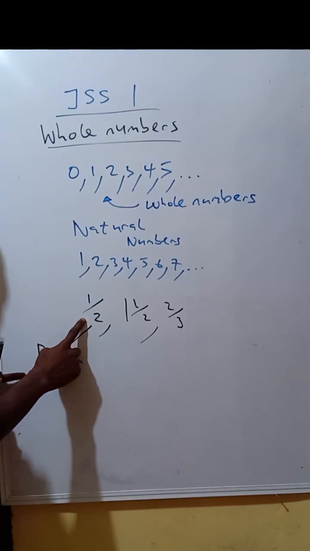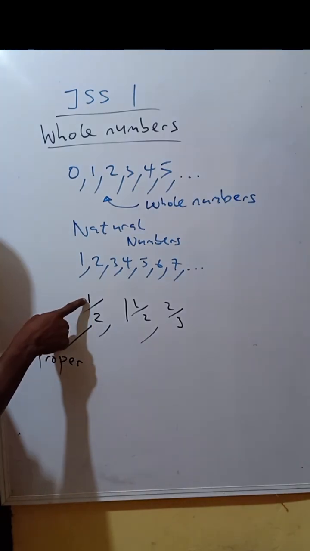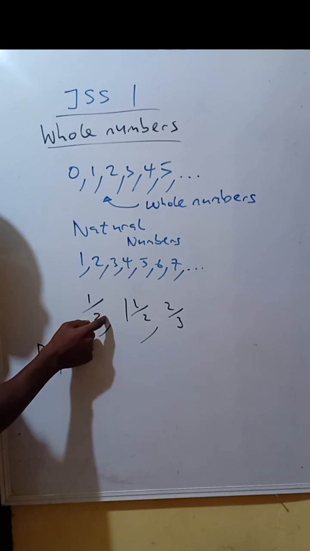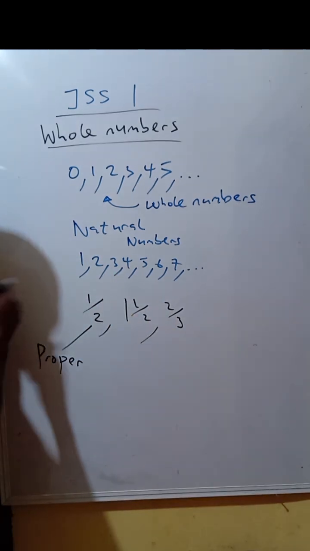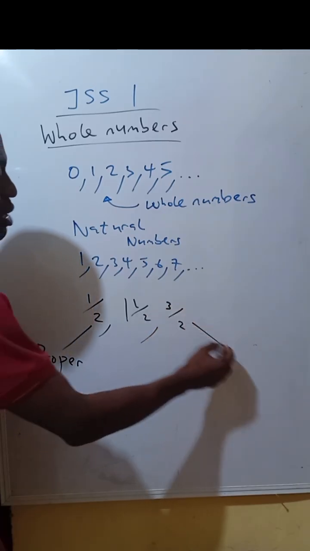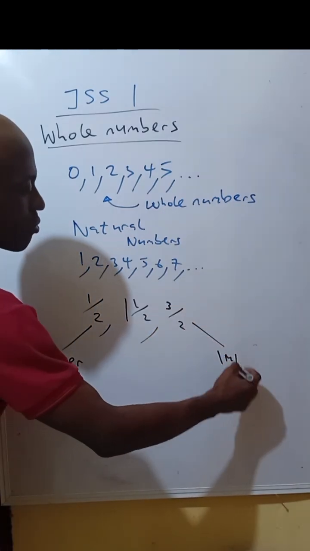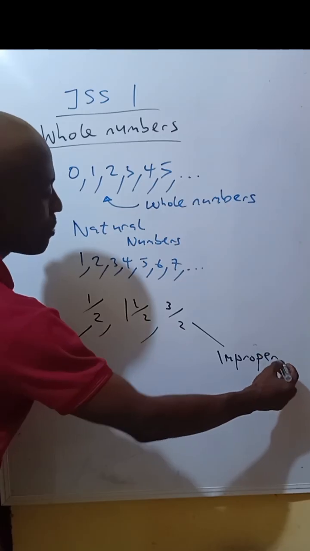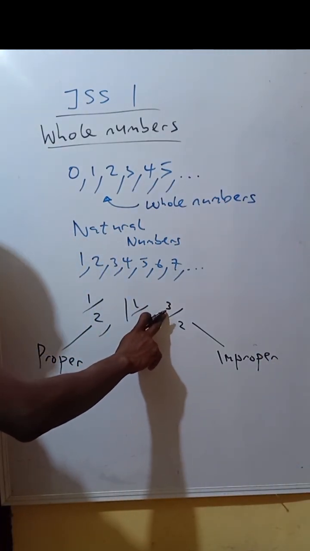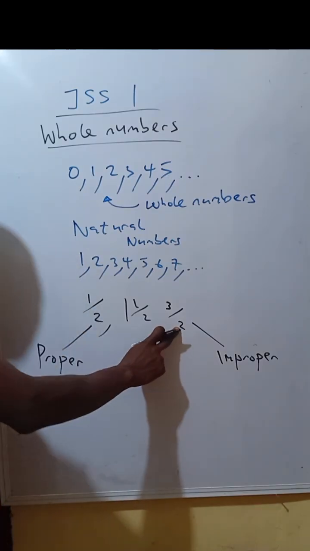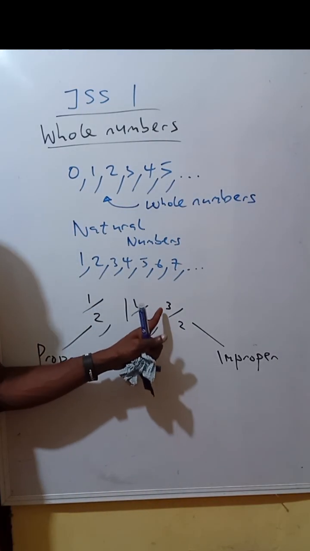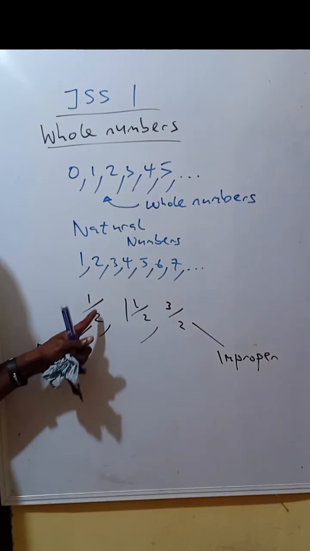You have your proper fraction. Why is it a proper fraction? Because this number here on top, the numerator, is less than the denominator. Why is this one still a proper fraction? Let me make it improper. This is an improper fraction. Why is it improper? Because the number above, the numerator, is greater, is bigger than the number below, which is the denominator. So when the one above is greater than the one below, it is improper.